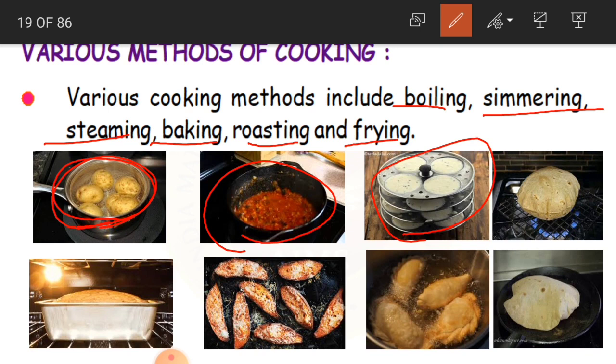We didn't boil that. We just gave the steam. With the help of the steam, idlis are prepared. Okay, children, so this method is known as steaming.